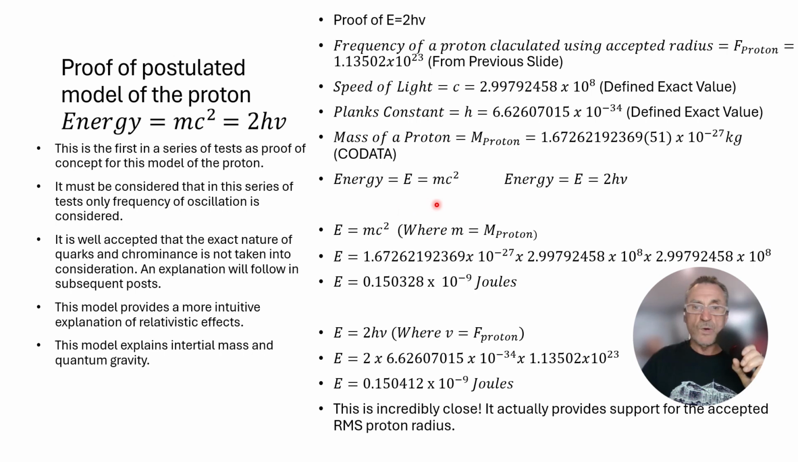E is equal to mc squared, where m is equal to the mass of the proton. E is equal to 0.150328 times 10 to the minus 9 joules. E is equal to 2h nu, where nu is equal to the frequency of the proton oscillation. E is equal to 0.150412 times 10 to the minus 9 joules. This is incredibly close. It actually provides support for the accepted RMS proton radius.